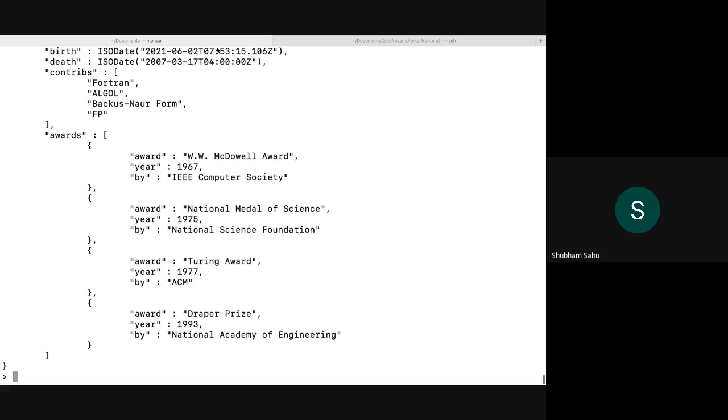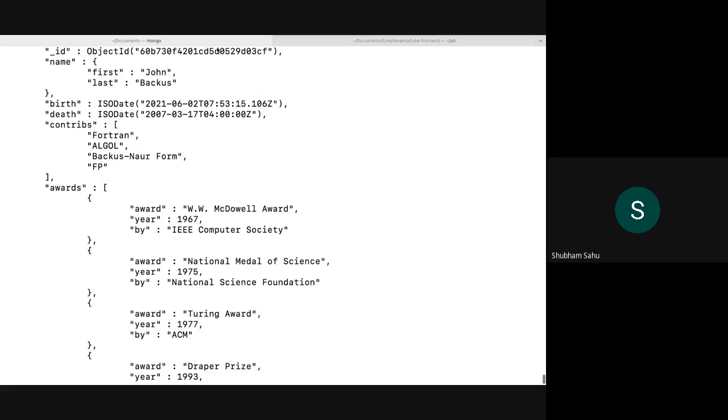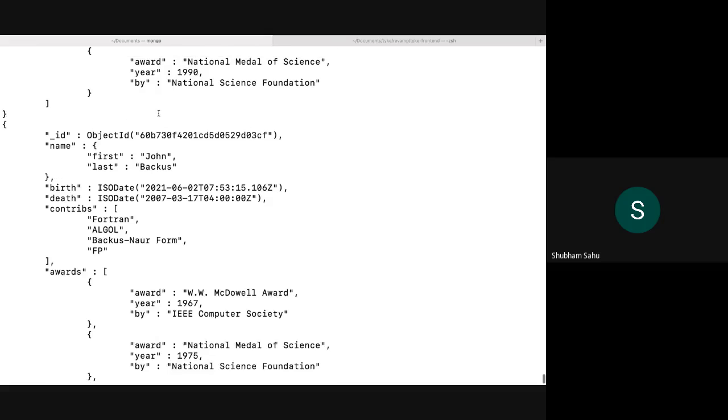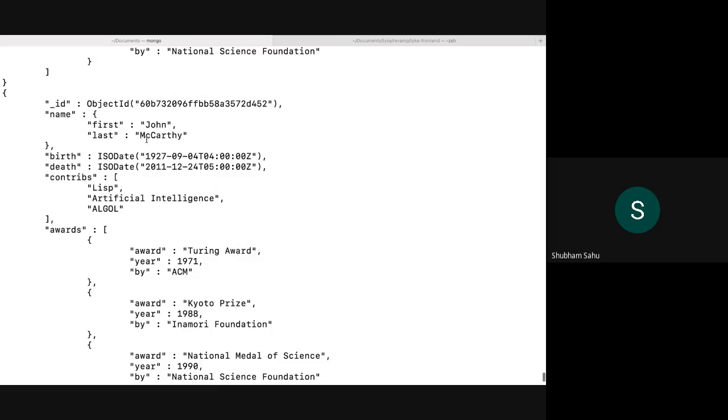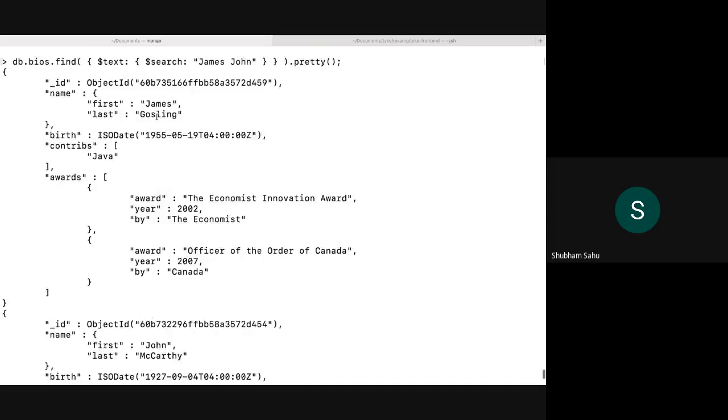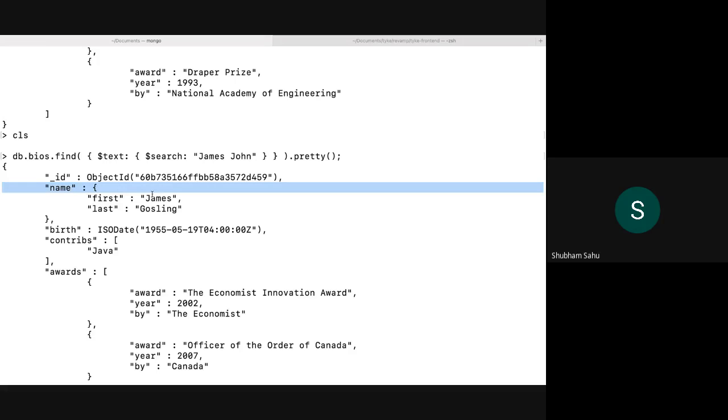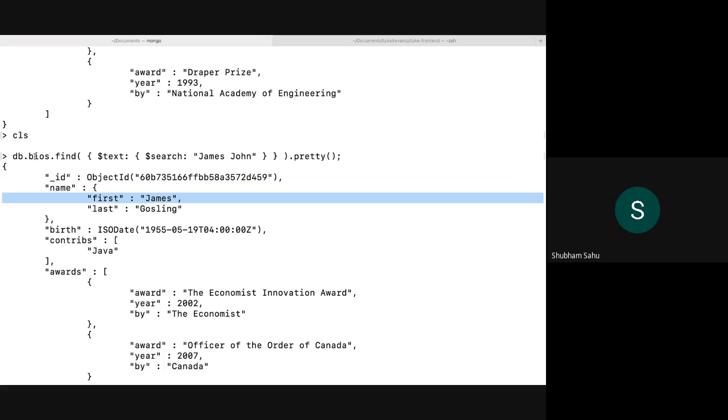If we hit the command, you can see that name dot first is having John, this is also John, and this is James. So it works like this.